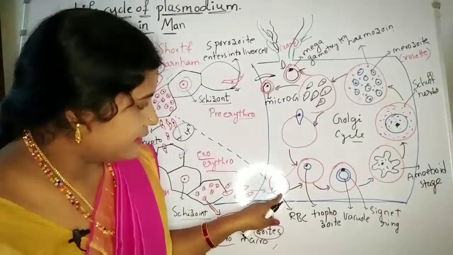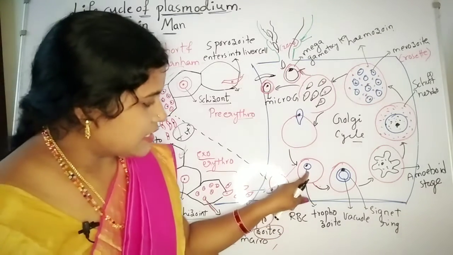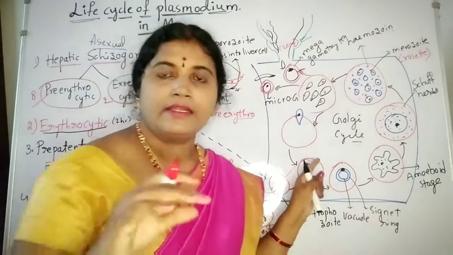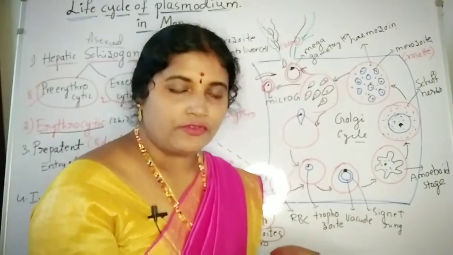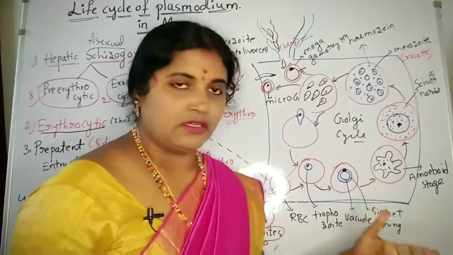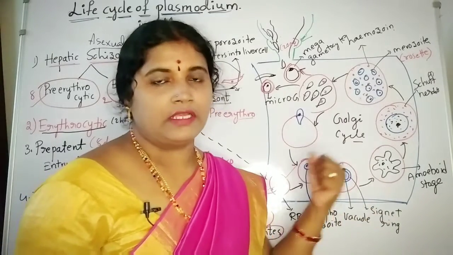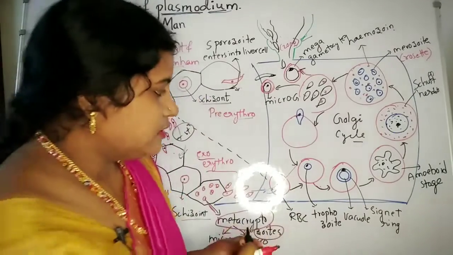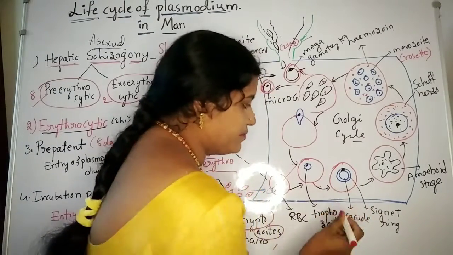So after entering into here, it is transforming into the trophozoite. After transforming into the trophozoite, what is the function? Engulfing or feeding everything from the RBC. So during this stage we have to observe one thing.